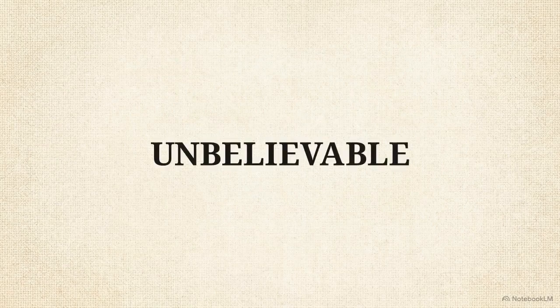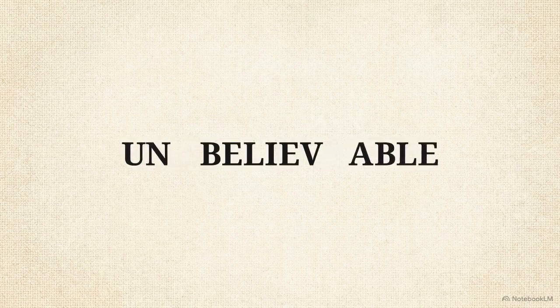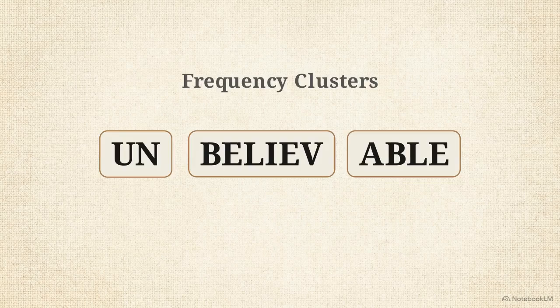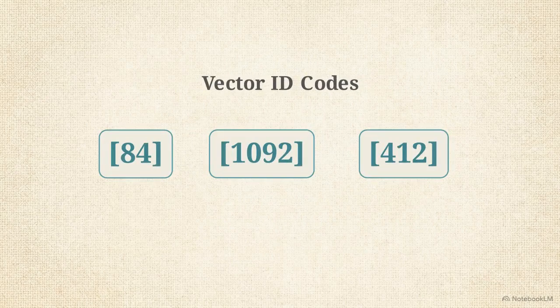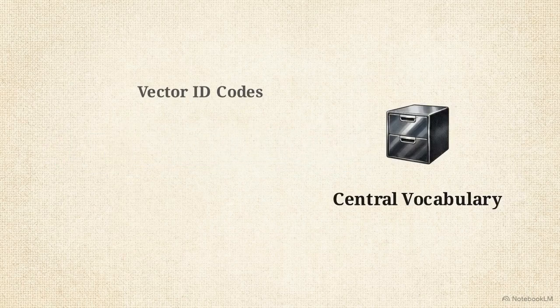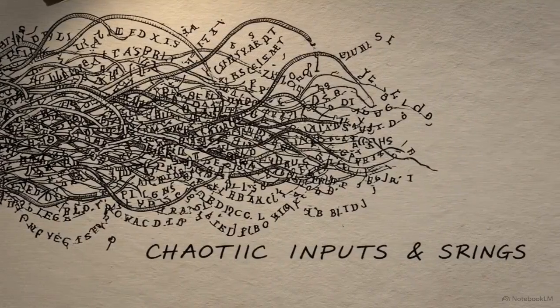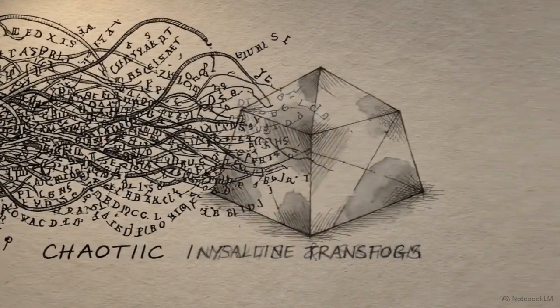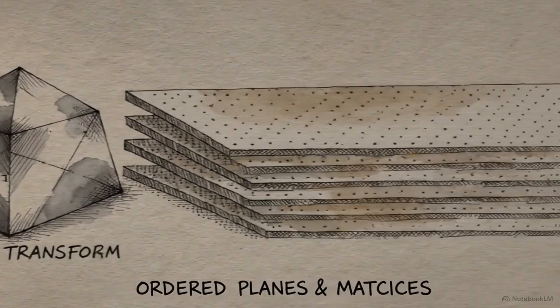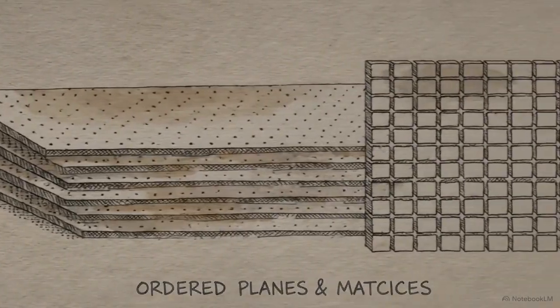Byte Pair Encoding, or BPE, solves this by breaking words into subword units. These are determined by frequency clusters rather than linguistic rules. Variants, like WordPiece, ensure that even unknown words can be constructed from these existing subword vector ID codes stored in a centralized vocabulary library. Whether the input is a waveform or a text string, the extraction layer's function is to decompose human context into unified mathematical representations.